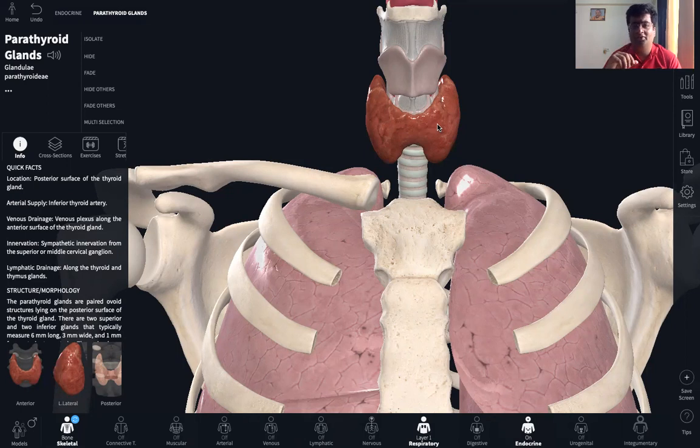Now, the functions of thyroxine. It's the main hormone that regulates basal metabolism, that is cellular oxidation and heat production when your body is at rest. So therefore, it helps in controlling the chemical activities or the metabolic activities in your body. Apart from being the regulator of the metabolism, this hormone is also responsible for normal physical and mental development. It causes ossification of bones, and it also regulates the body temperature.